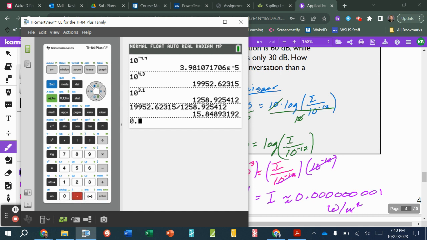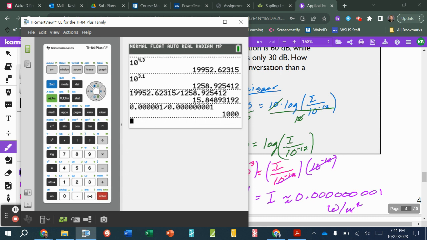So I'm going to say 0 point, and I need 5 zeros. So 1, 2, 3, 4, 5, and then a 1, divided by 0 point, I forgot the 0 in there. I think you can do it without it, but that's fine. 1, 2, 3, 4, 5, 6, 7, 8. I just wanted to make sure I had the right number of zeros in there. I believe I do. So 2, 4, 6, 8. Yep. And so it turns out that this normal conversation, the sound from it, would be 1,000 times more intense than it is for the normal whisper.